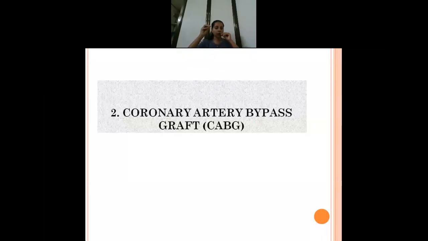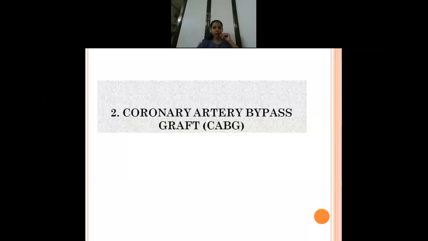So you take veins or arteries from some other place and place it in the region of blockage. The bypass is usually placed beyond the blockage, not exactly on the region of blockage. They will place it beyond the region of the blockage so that it is useful for future, and again there may not be any obstruction.